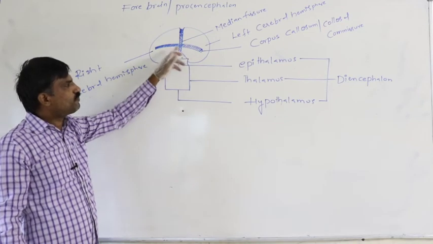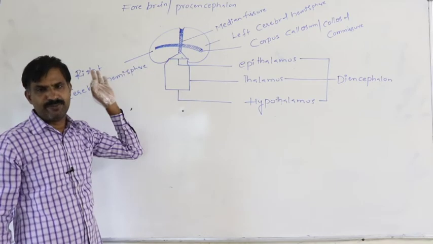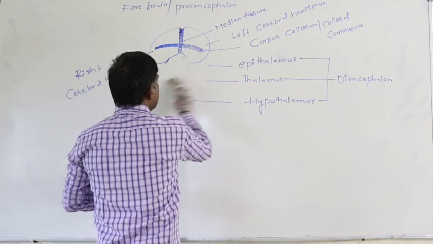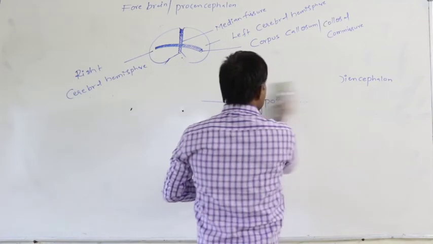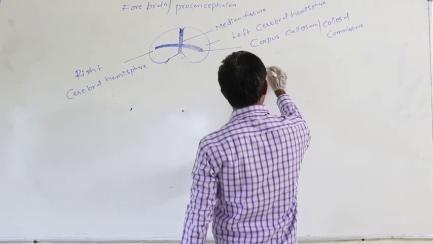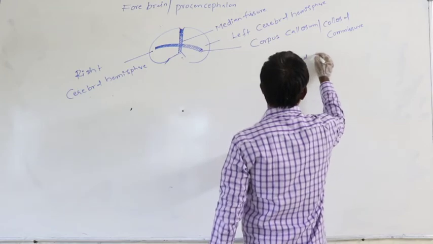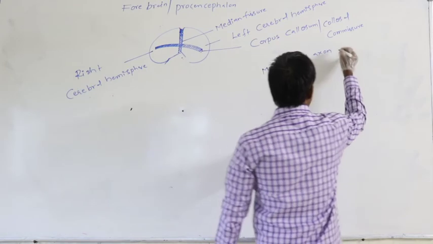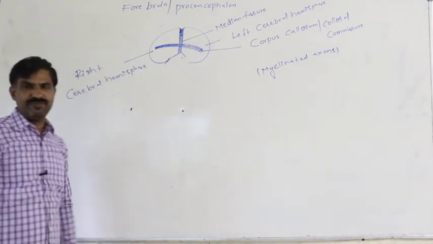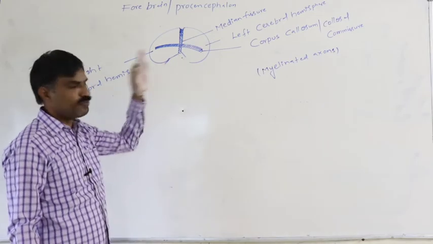Definitely, in the case of the corpus callosum, what are the axons present? Myelinated axon bundles are present in the corpus callosum.